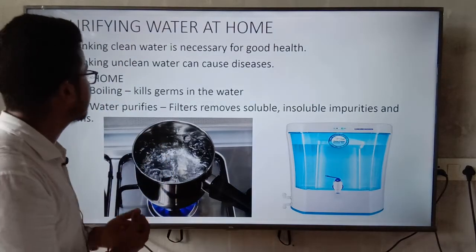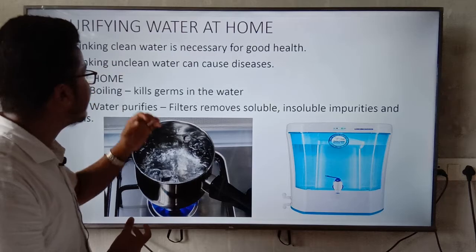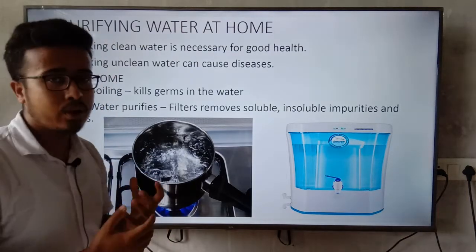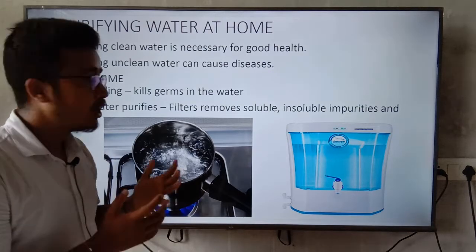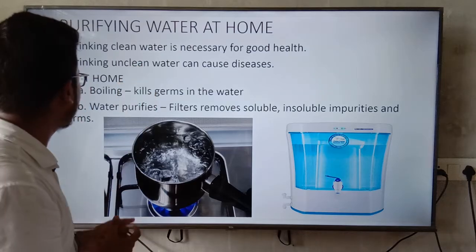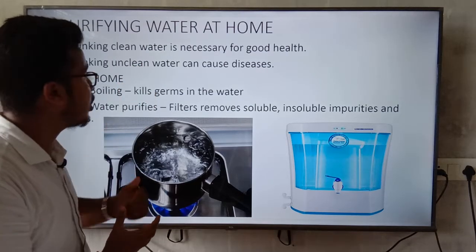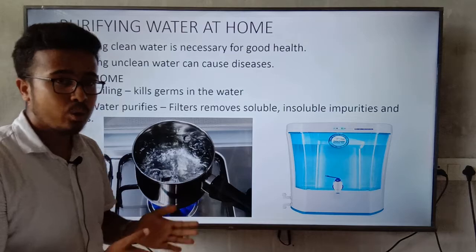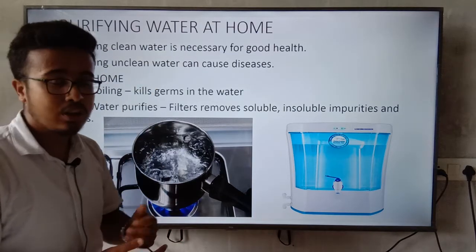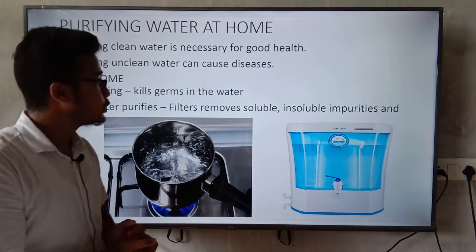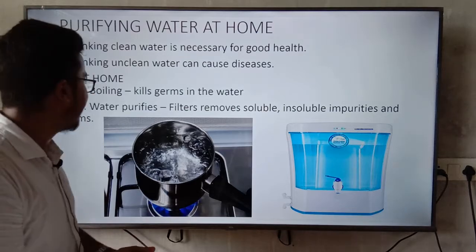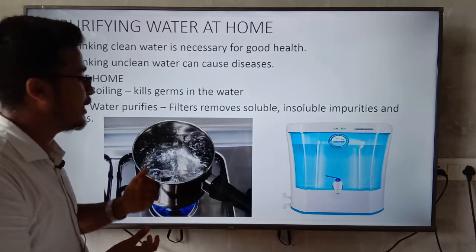The first point is that drinking clean water is necessary for good health. For our good health we have to drink clean water. Another point is that drinking unclean water can cause diseases. Obviously, the water which is unclean will cause diseases. Now how can we purify water at home? The number one method is boiling.